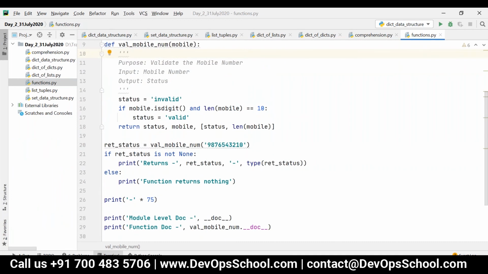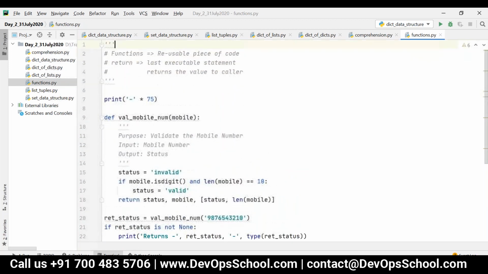Clear? Any doubts, Ajmal? It is similar to giving comments, right? If we have something else inside, it will not take it; only what is given before the first line will be taken as the document. Yes, exactly. Other comments will be ignored.